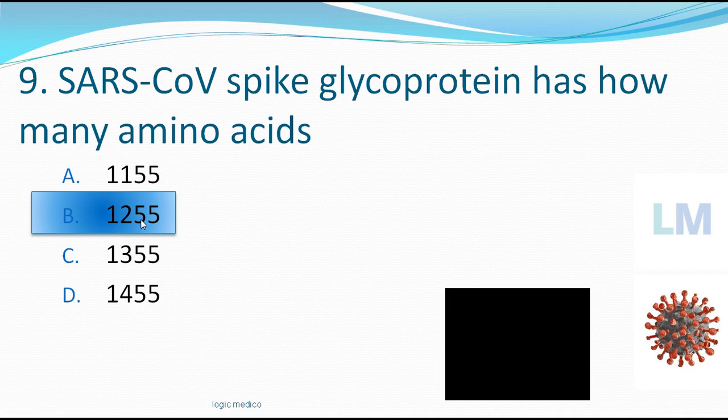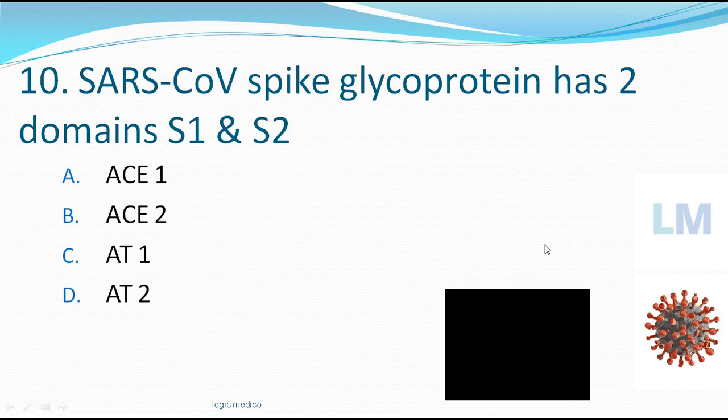Okay, that mid noon, because of maximum temperature, this virus spikes will get damaged. Just remember like this, 12:55. It is nowhere related to that, but for your easy way of memorizing, I'm telling you this. Okay, so 12:55 amino acid. SARS-CoV spikes glycoprotein has two domains, S1 and S2 domain. So it acts via which receptor? Options are AS1, AS2, AT1, AT2.